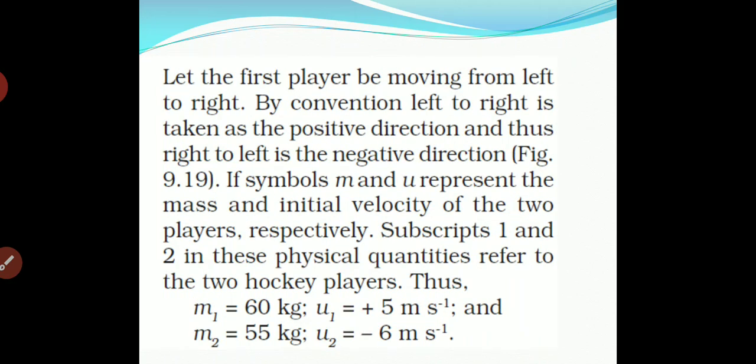Let the first player, of mass m1, be moving from left to right. We see it very well that the first is moving from left to right and the second one from right to left. By convention, left to right is taken as a positive and thus right to left is a negative direction. So here you can see.